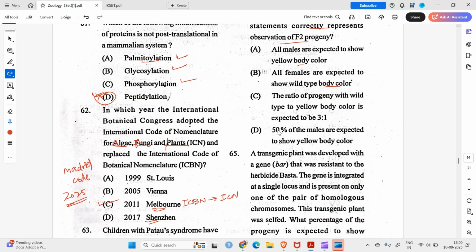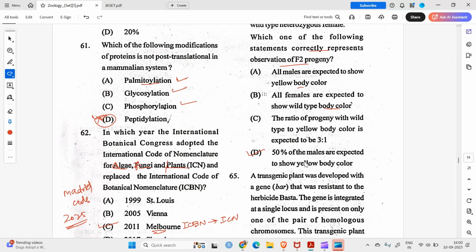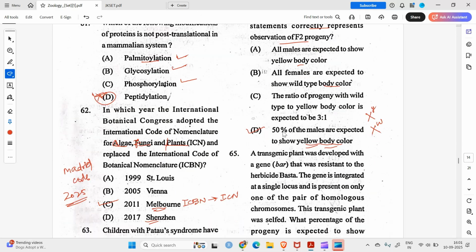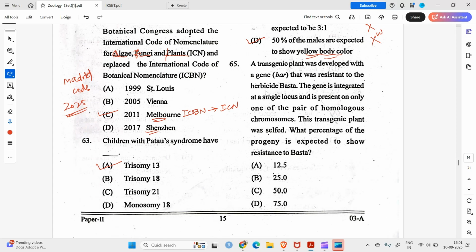I think this one will be the correct answer, because 50% of the males are expected to show yellow body color, because they will get one X from the female, which would be XY, and the other X would be XW. So I think half of the males are expected to show yellow body color. Yes. Okay. Moving on to the next question, question number 65.